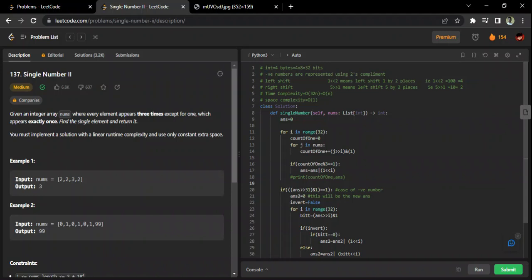Today we have a very important question in front of us, and this will change the way you see problems, right? This is that level of question, okay? So let me tell you the history of it. For the last few days we were having questions on backtracking. Those could also be solved using the bit manipulation approach, but they were not mandatorily bit manipulation. We were mostly doing the backtracking approach, right?